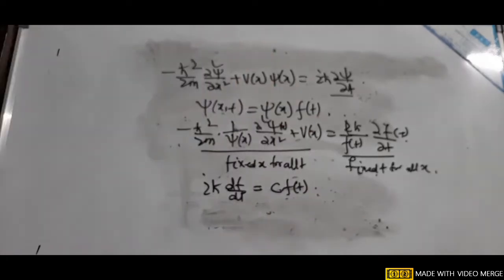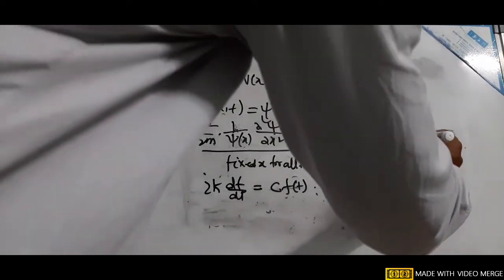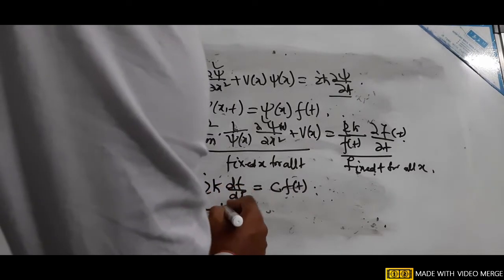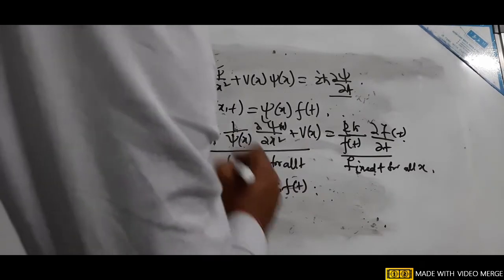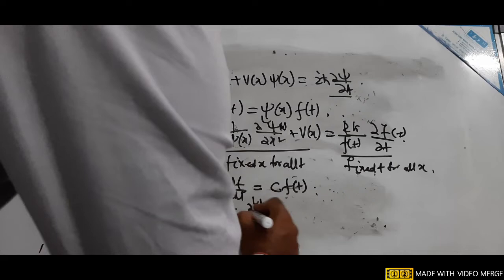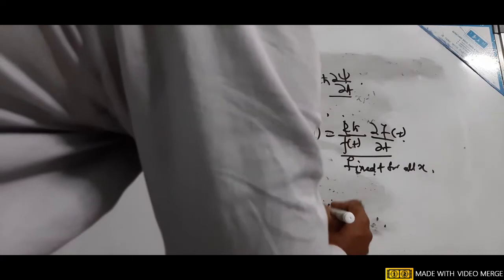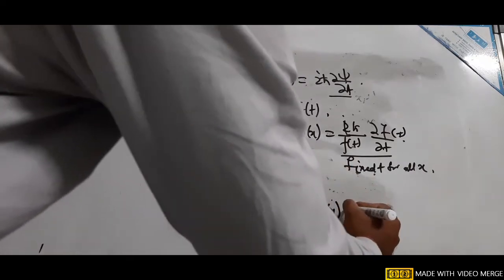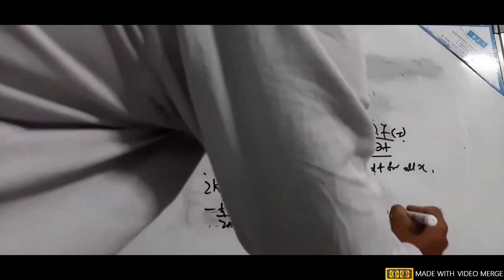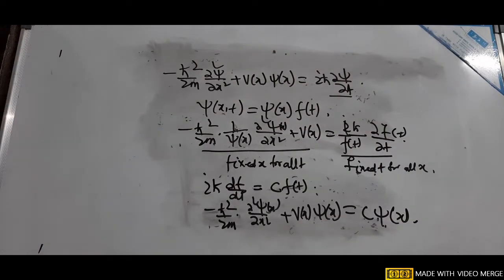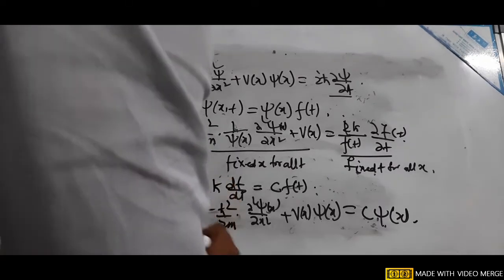Another equation we get is minus h bar square by 2m del square psi by del x square plus V(x) psi(x) equal to C into psi(x).